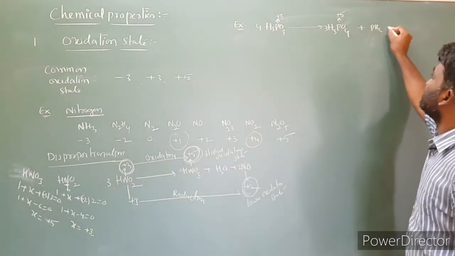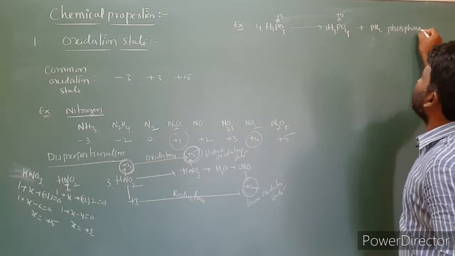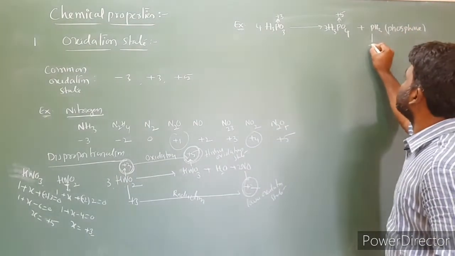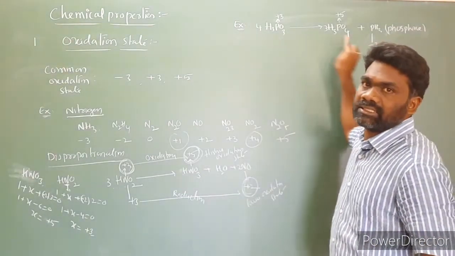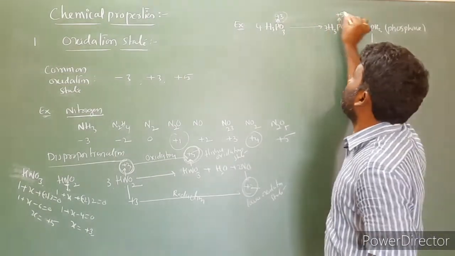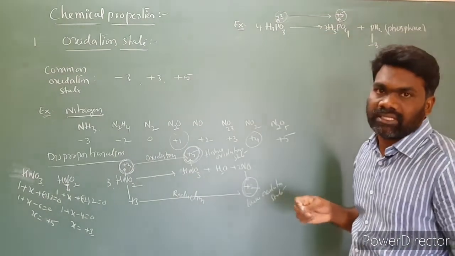Next, this compound is called phosphine. The oxidation number of phosphorus in phosphine is -3. So this is the reactant, and these are the products. Now compare the oxidation numbers. From +3 to +5, the oxidation number is increased.